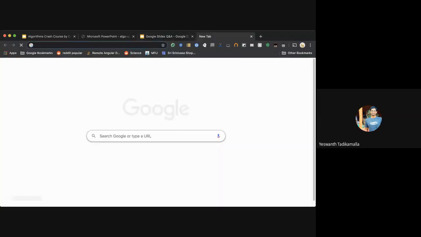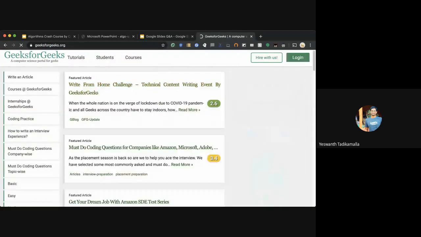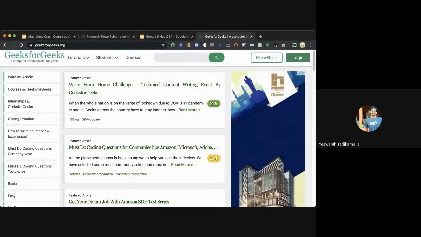Yes, there is a beautiful site called Geeks for Geeks. This is the Bible of algorithms and data structures. I prefer this website more than any other website.